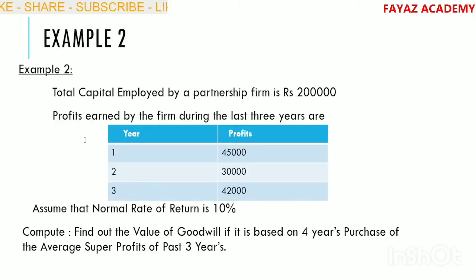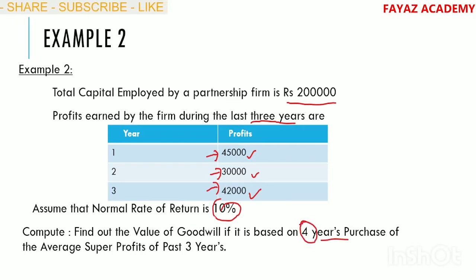Next, example number 2. Total capital employed by a partnership firm is rupees 2 lakhs. Profits earned by the firm during the last 3 years are as follows: year 1, 45,000; year 2, 30,000; year 3, 42,000. Normal rate of return given 10%. Find out the value of goodwill based on 4 years purchase of average super profits.